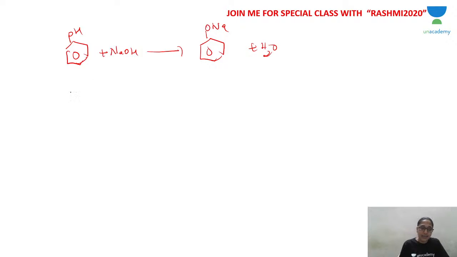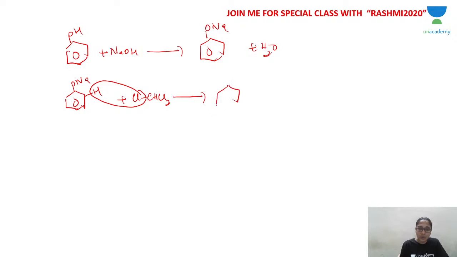Then the ortho hydrogen reacts with chloroform. Let me write chloroform like this. The H and Cl of chloroform, Cl and H of the ortho position, you will get the intermediate benzyl chloride. What is remaining from chloroform, CHCl2, gets added here, plus HCl.